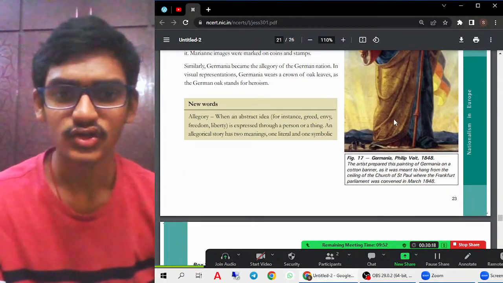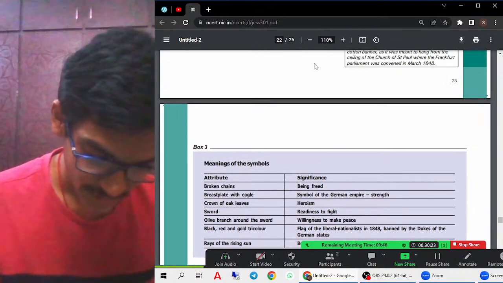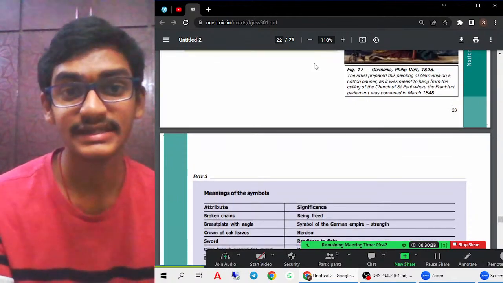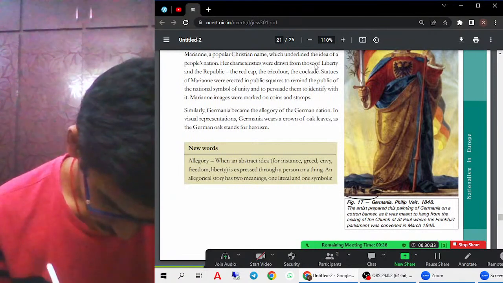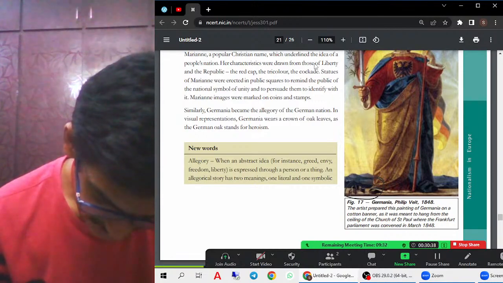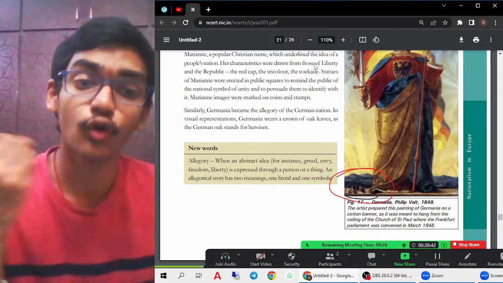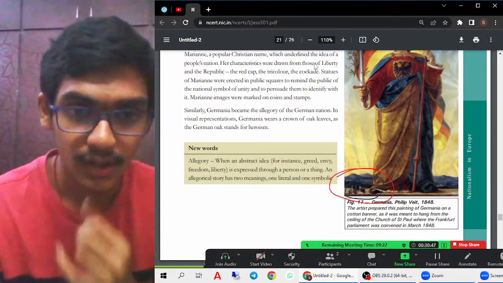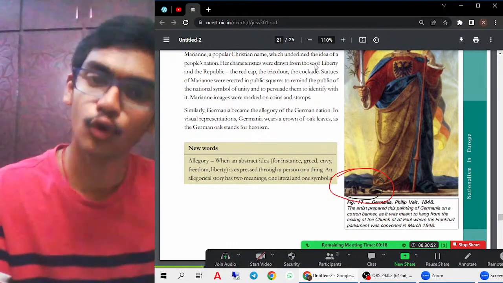Let's not worry. Let us try to understand what the different things were which represented Germania. As you can see here, the broken chains represent being freed, meaning able to go anywhere they want. The broken chains represented being freed, being able to go wherever they want.